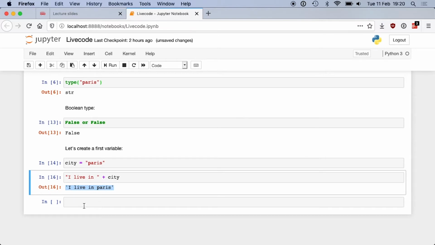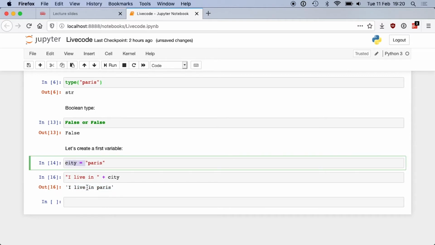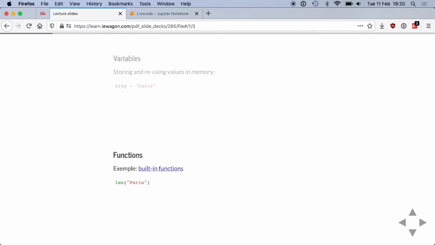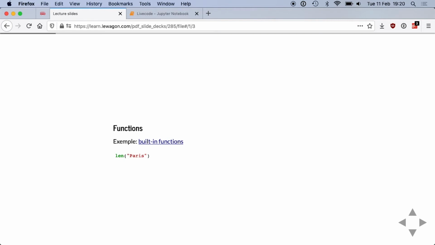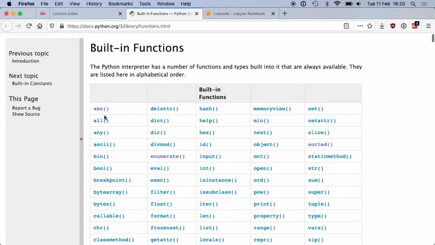Okay? So when you have a variable, which you can recognize thanks to this syntax, every time you have something equal a value, you are creating a variable in the memory. Okay? So when you have a variable, basically you're going to be able to call some functions. So what's a function? A function looks a bit like a mathematical function you used to learn back in school. It's a piece of code that is stored somewhere on the computer that you can call. And for instance, when you install Python, you get some built-in functions out of the box.